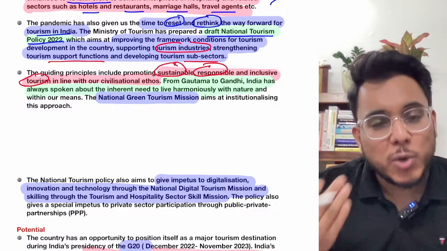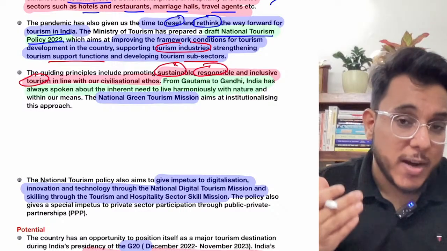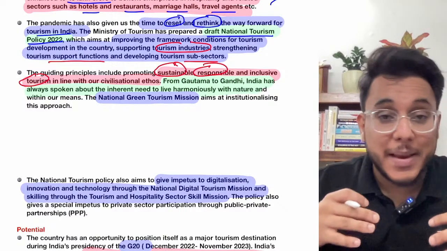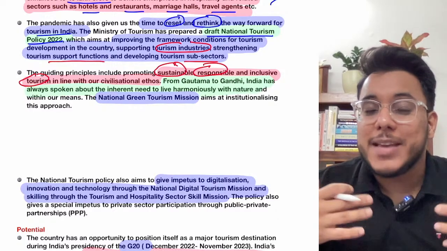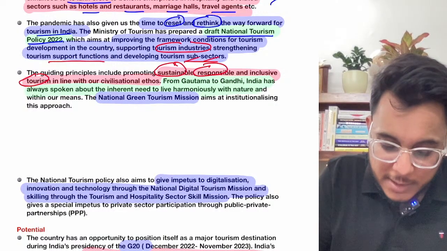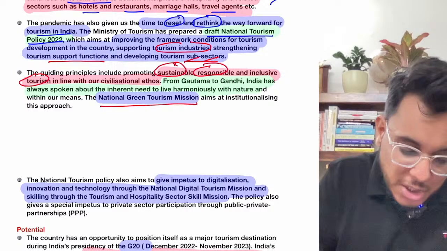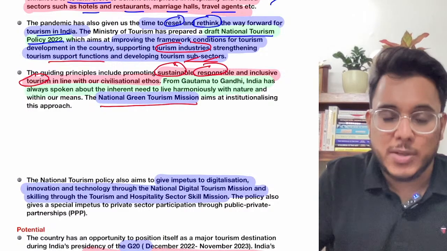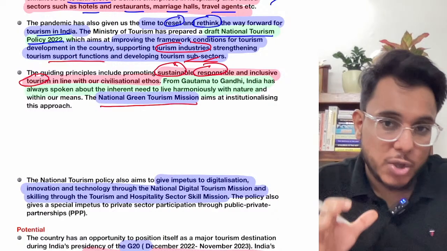See, we are going to the forest, to the ecologically fragile zones, to the mountains, but our tourism is having some disastrous carbon footprint. We are not respecting the fragile ecology. So we need to go for sustainable, responsible and inclusive tourism. And the National Green Tourism Mission has also been started, so that the carbon footprint is reduced and the fragile ecology is respected.